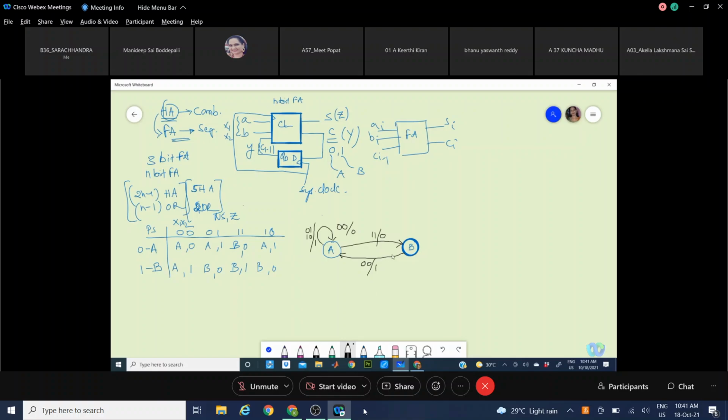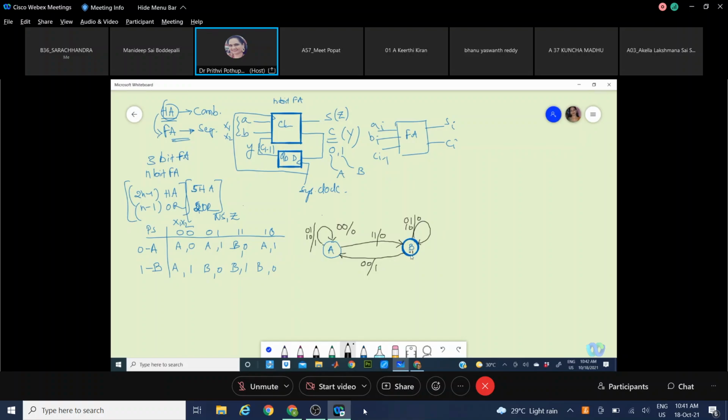Now in present state B, whether it is 0, 1 or 1, 0 input, already here you have 1. 1 plus 0, 1 or 1, 0. What is the carry value? It is 1 only, no? So it will stay in the same state B, and the output will be 0. Output is sum. Sum is 0.